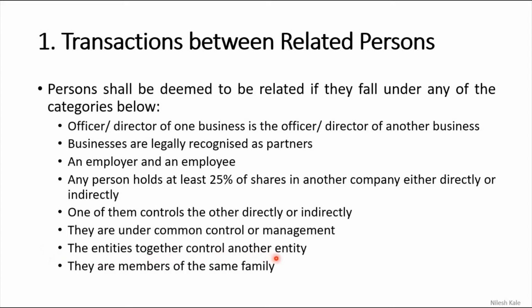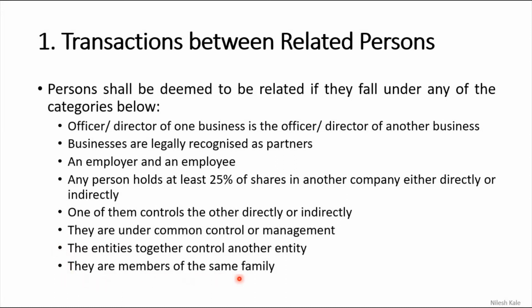Entities together control another entity. The same example which we had taken here, businesses holding another entity, right? So there are several entities, suppose A company, B company, C company. All these three companies are holding P company, Q company and R company. They are members of the same family.